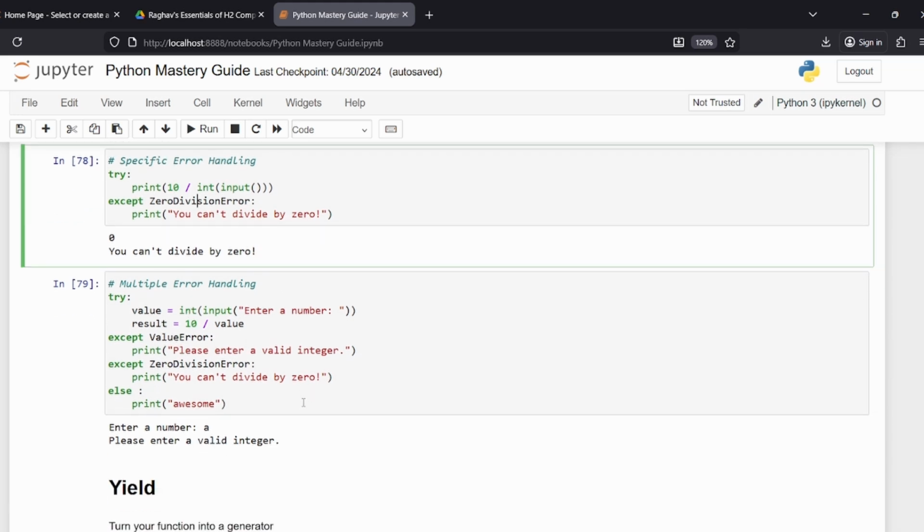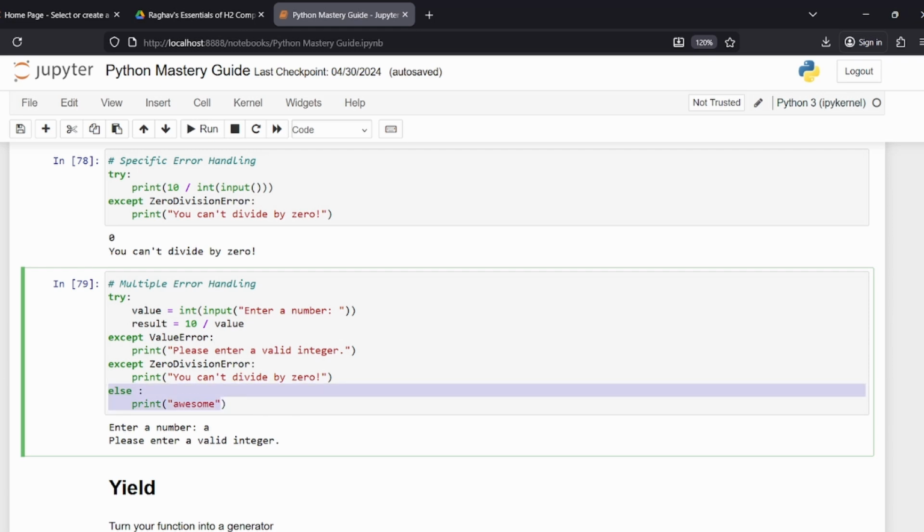Then you have multiple error handling. It's a whole zoo over here actually, and there's an else. The fact that there's an else should tell you quite a lot about how error handling works on its own. So just keep that in mind.